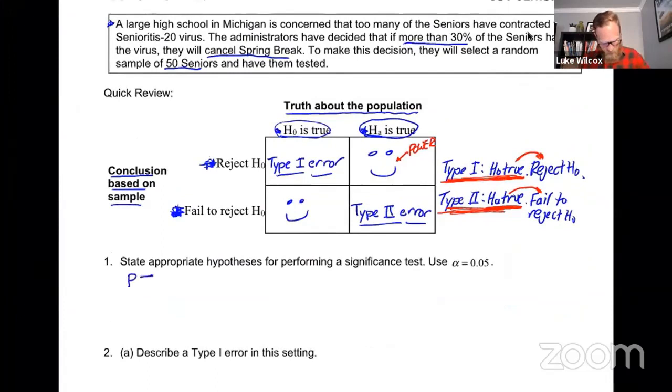So the parameter in this case is going to be a proportion and only one. So we're going to say P represents the true proportion of all seniors at this high school with senioritis.